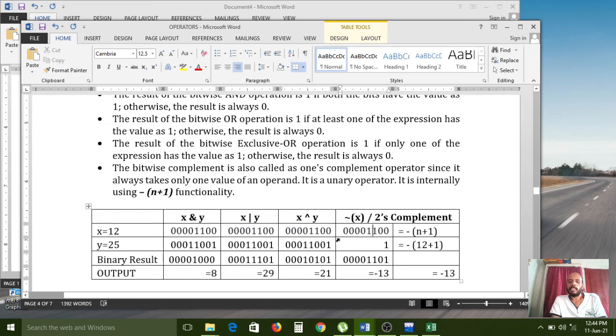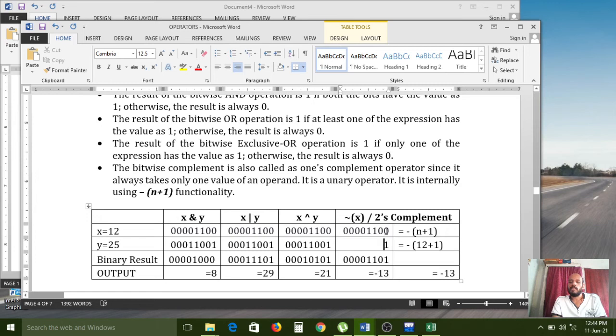Here I am taking the x variable. That binary value is what? 00001100, 12 in binary. After that, 1's complement means here the functionality is what? Minus (n plus 1), like that it will work. N is nothing but this entire value. So 12 plus 1. So what is the value we are getting? 13. Minus 13. So here also 1 extra bit is added.